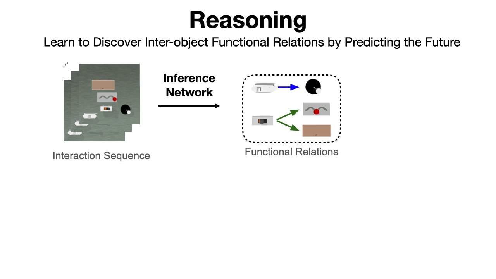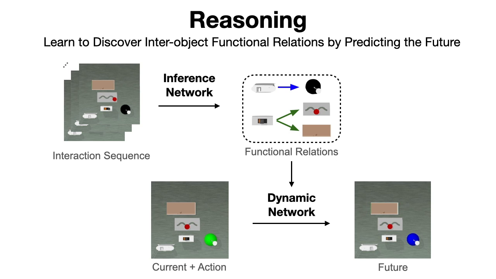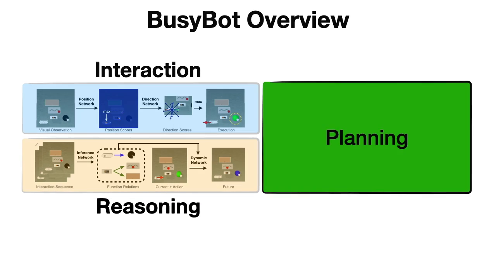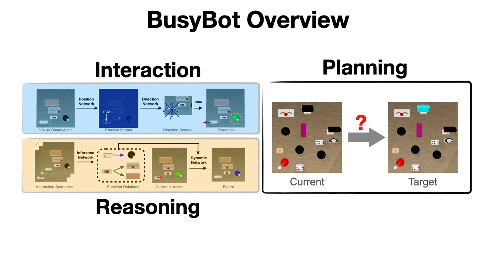When conditioned on the current observation, an action, and the functional relations, the dynamics network predicts the future state. The inference and dynamics network are jointly trained under the objective to make correct future predictions. Finally, by combining the learned interaction and reasoning skills, the agent is able to plan for goal-conditioned tasks.